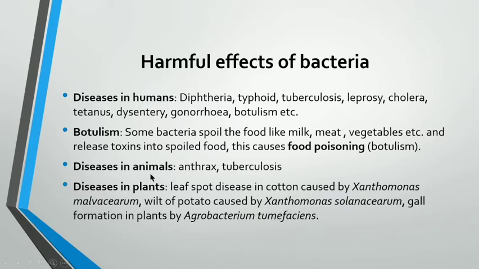Now, diseases in animals. The diseases caused in animals are anthrax and tuberculosis. Anthrax causes swelling in the body and reduces milk yield in the animals, and tuberculosis in animals also affects their lungs as in humans, and a dry and husky cough is produced in the animals due to this tuberculosis.